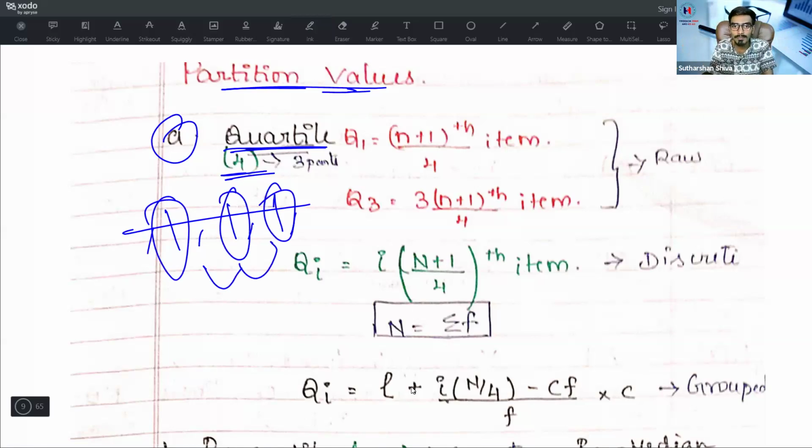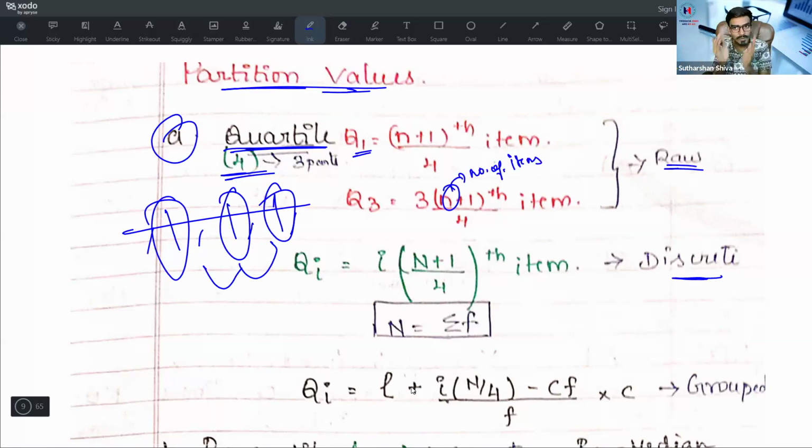What is Q1? (N plus 1) divided by 4th item. Q3 is nothing but 3 into (N plus 1) divided by 4th item. What is Q2? 2 into (N plus 1) divided by 4th item. Here N is equal to the number of items. This is for raw data. What is it for discrete data?